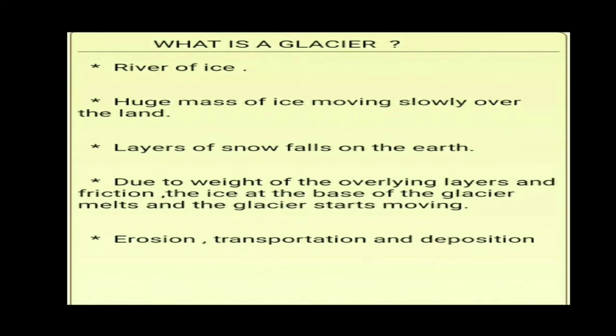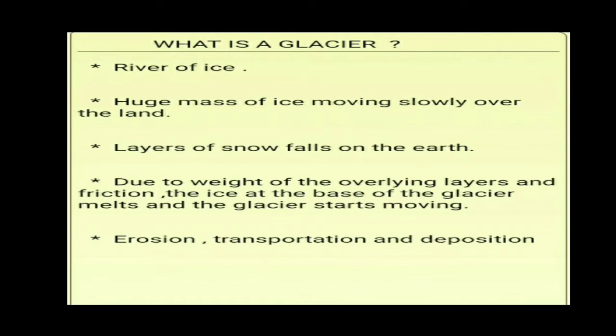In the cold areas, where the temperature is generally below freezing point, precipitation is in the form of snowfall. When layer after layer of snow falls on the earth, due to the heavy weight of the overlying layers, the snow collected will turn into ice, and this ice will start sloping over the land. This big mass of sloping ice is called a glacier.